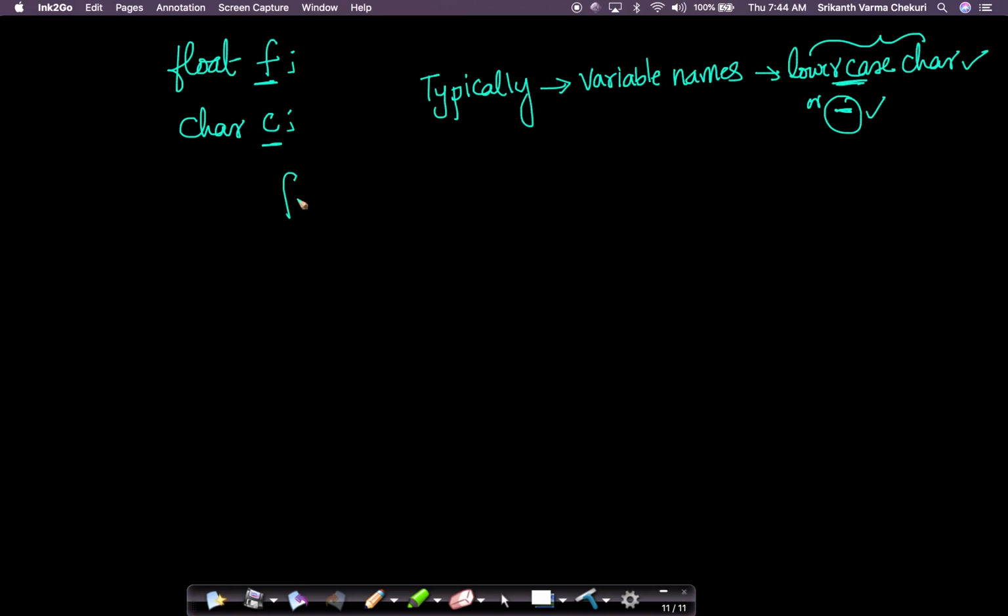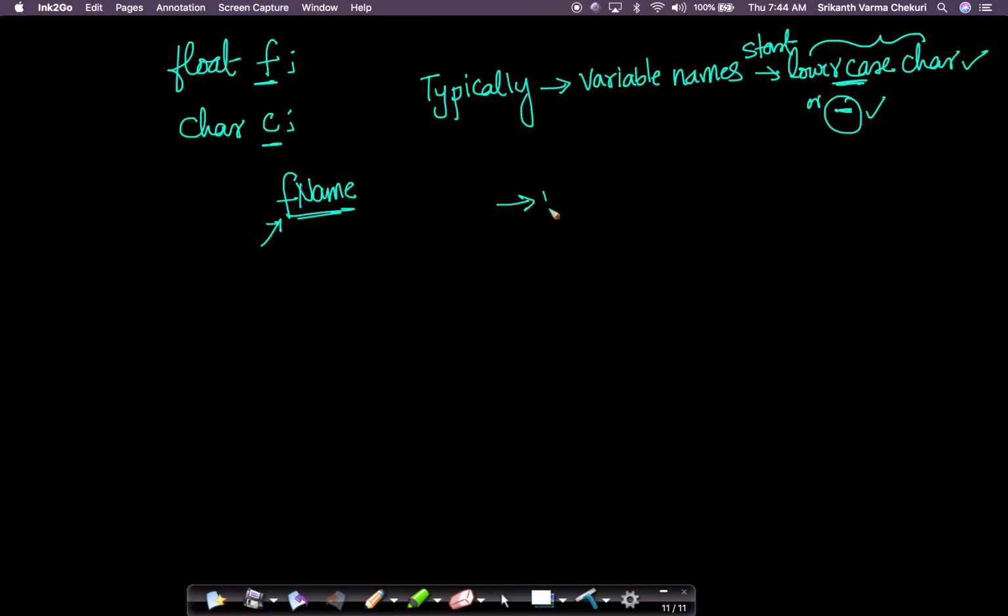Okay, so we could have f name. This is okay, but we typically start variable names with a lowercase character or an underscore, most likely lowercase. This is not mandatory, it is just a good programming practice and habit, so that as soon as you see it, you know what a variable name is.